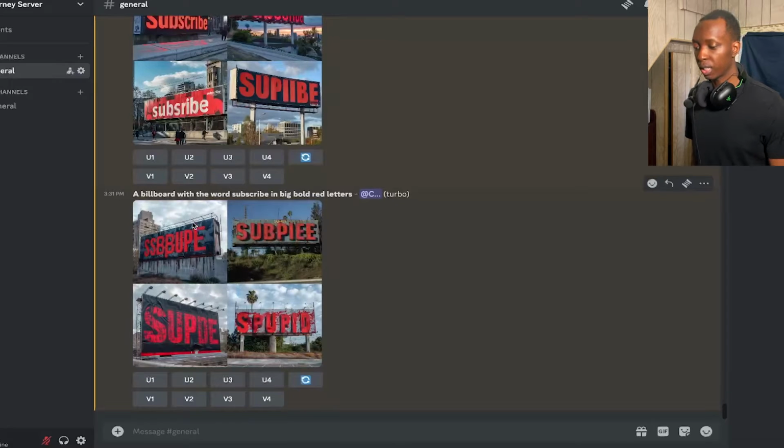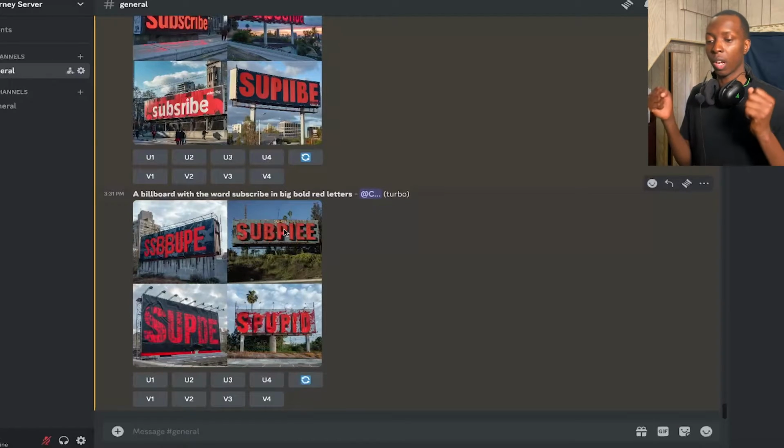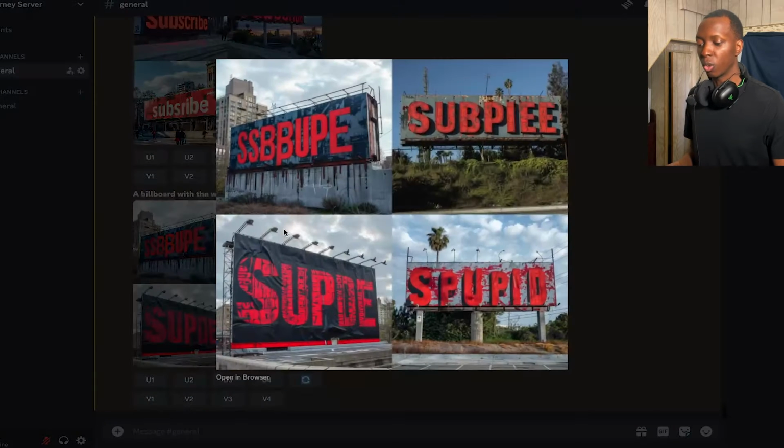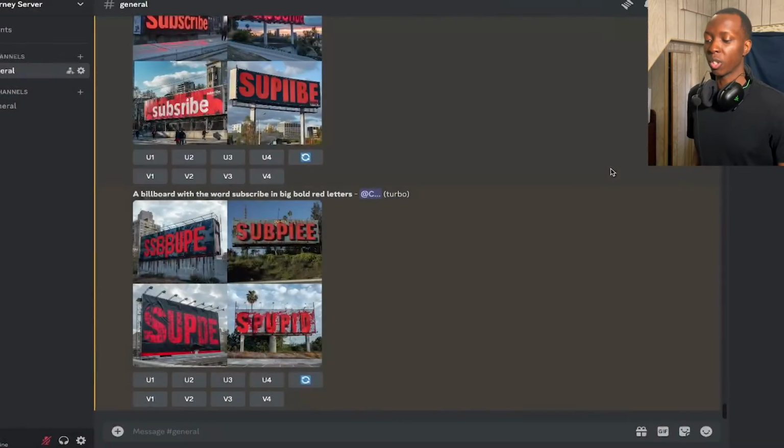And just so that you see, if you don't put those quotation marks around the wording that you want to use, you'll just get a whole bunch of gibberish based on the word, which is not what you want. You want the exact word. So make sure you're using quotation marks.